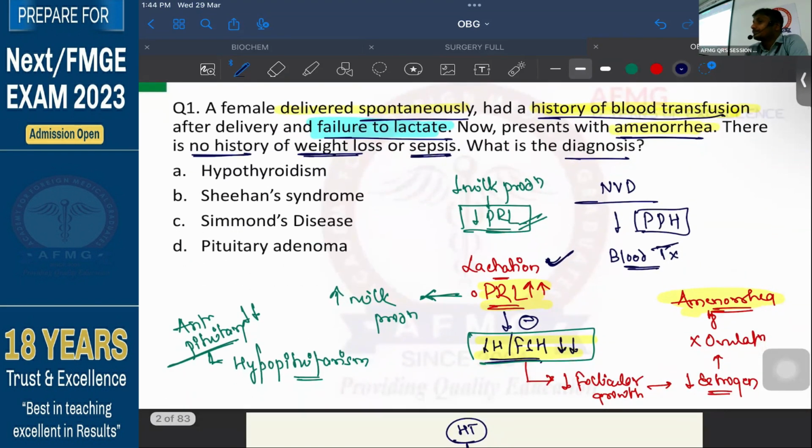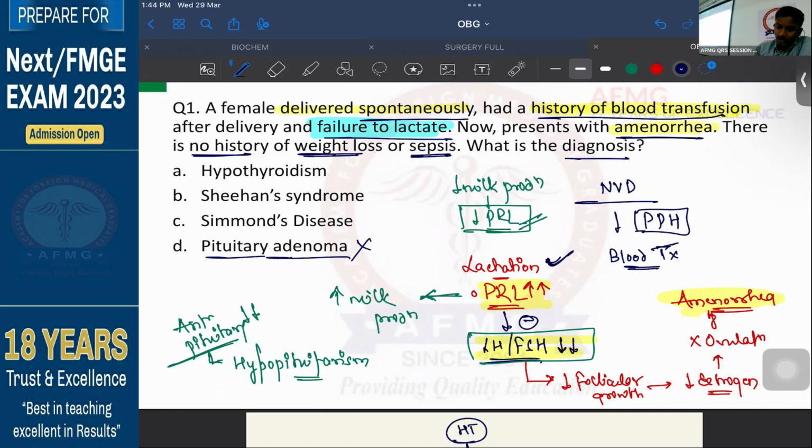Now, if we talk about hypopituitarism, one option can be easily ruled out. Which one? Pituitary adenoma. Adenoma is a benign tumor arising from the pituitary gland. If there is a tumor, will hormone production increase or decrease? Hormone production will definitely increase. Here the hormone production is decreased. So option D is ruled out.